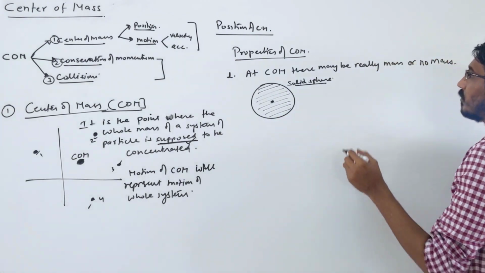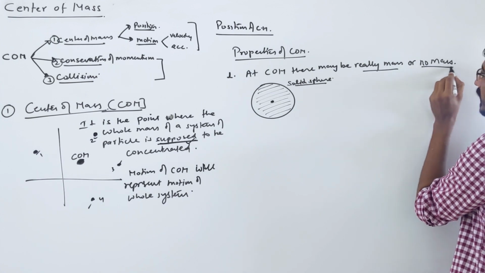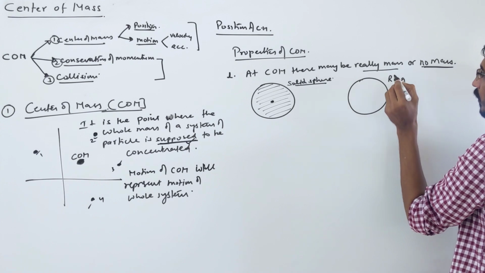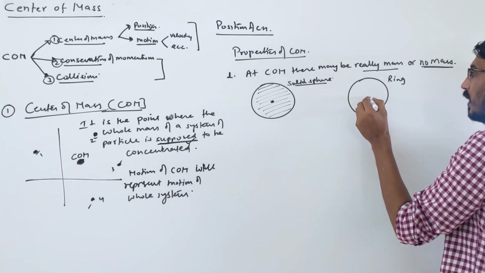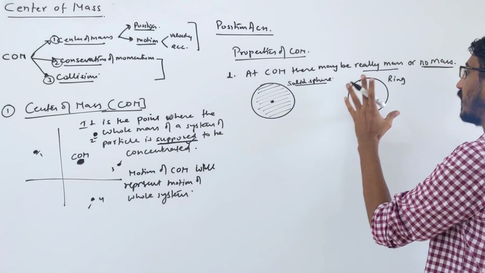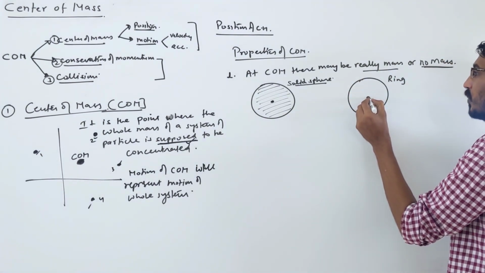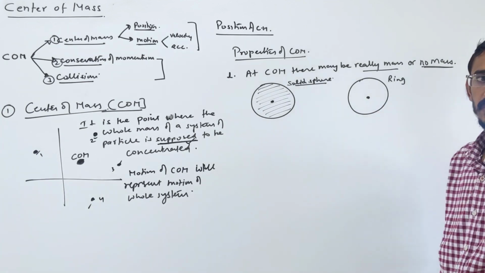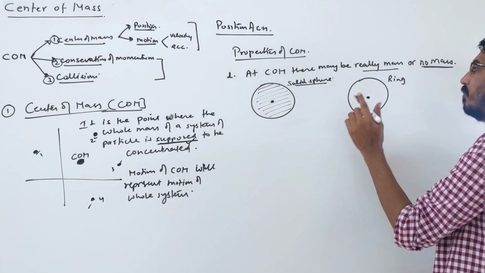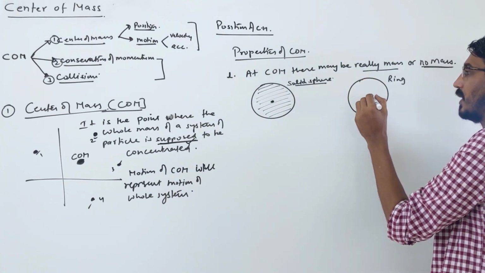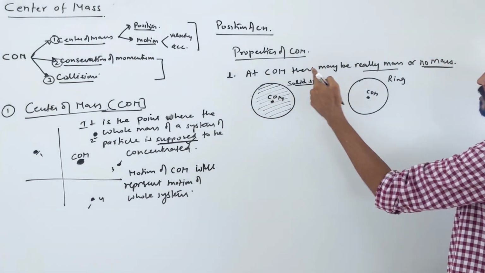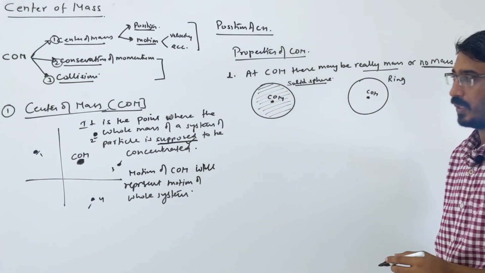But that is really mass; now let's see the example of no mass. Suppose you take a ring. This is a ring. Or you take a hollow sphere. This is the center of mass. Geometrical center. For a uniform body it will be simply the geometrical center. So I am saying at this point, but you see there is really no mass at this point, right? Because this is a ring, or a hollow sphere also. Mass is here only. There is no mass here, but this is the center of mass, correct? So at the center of mass there may be really mass or no mass, correct?